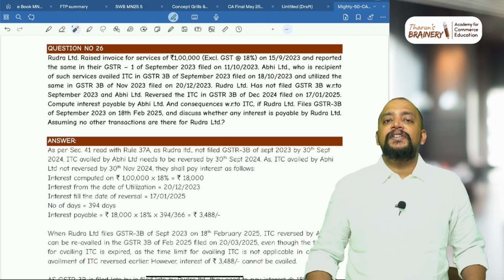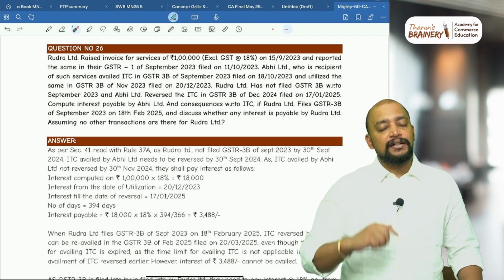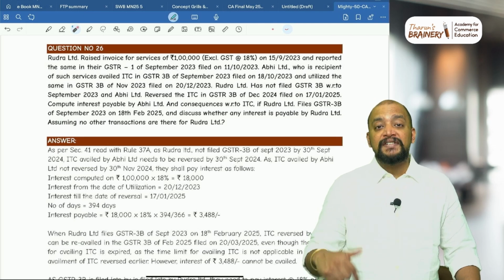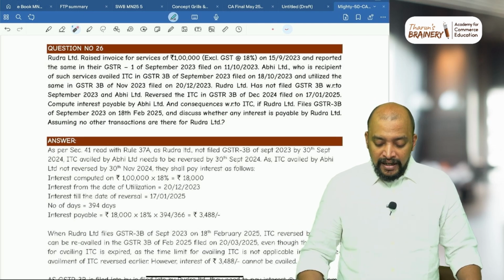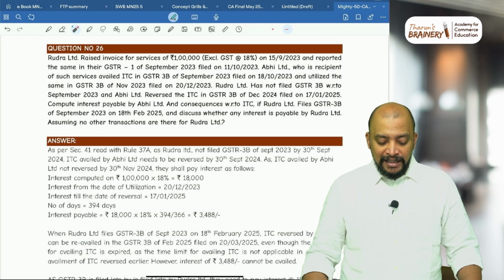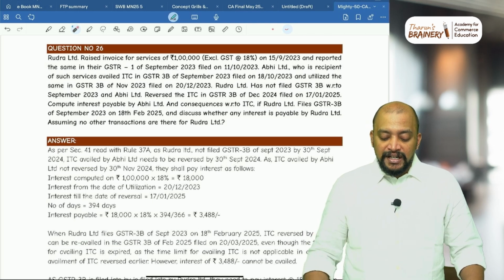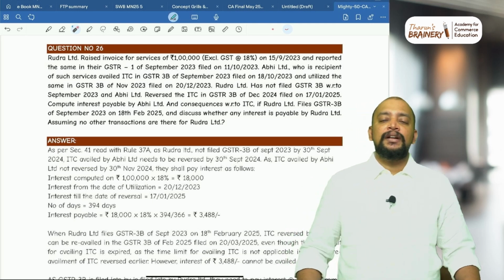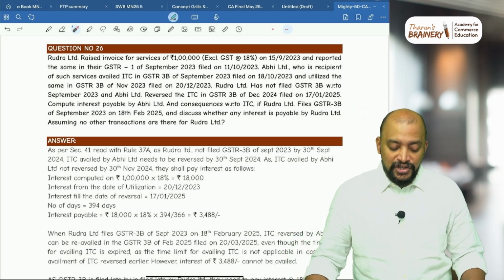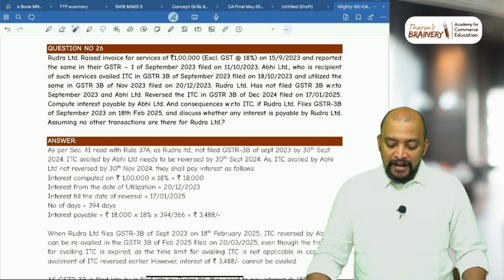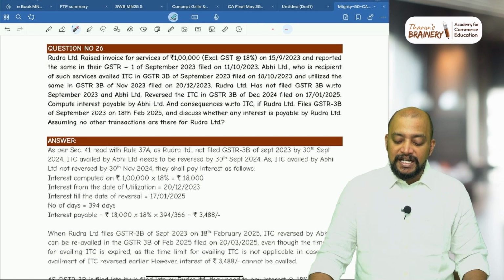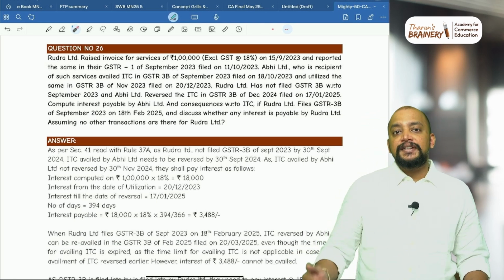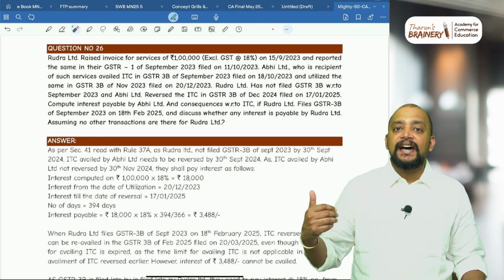When supplier did not file GSTR 3B, section 41 read with rule 37A gets attracted, which means the recipient should reverse the ITC. So therefore what happened, Abhi Limited, that is recipient, reversed the ITC in GSTR 3B of December 2024. What is the time limit? So if the supplier not filed GSTR 3B by September of the succeeding financial year, that is September 2024, then the recipient should reverse the ITC by November.